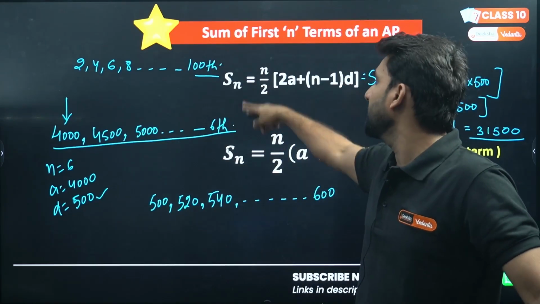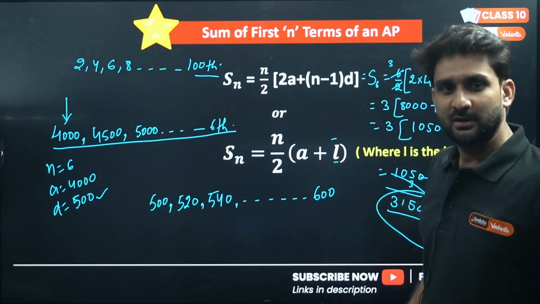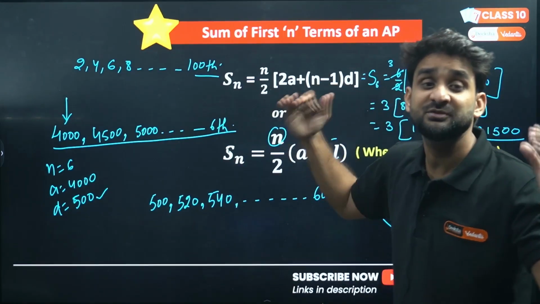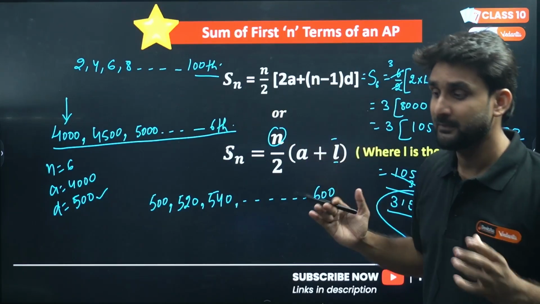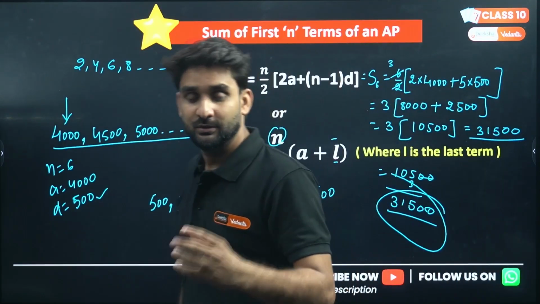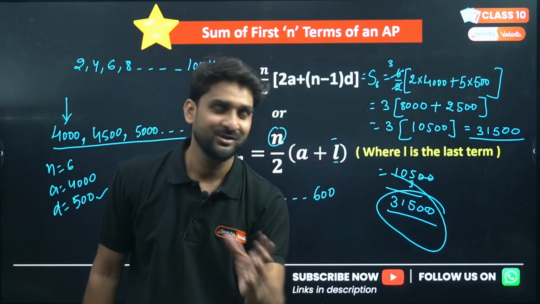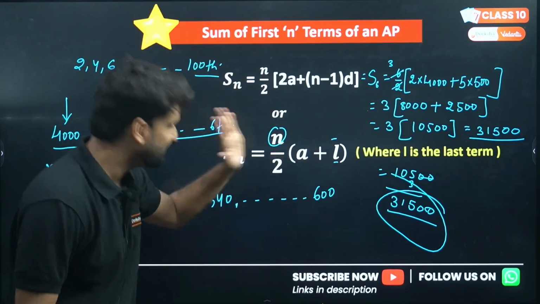To apply both formulas, you should first have the total number of terms. If you don't have that number, you cannot apply either this formula or this formula.